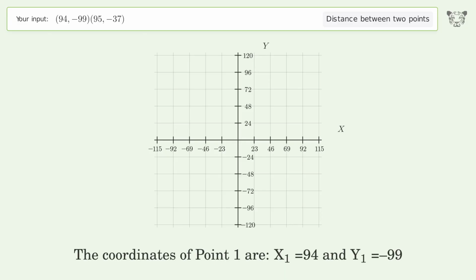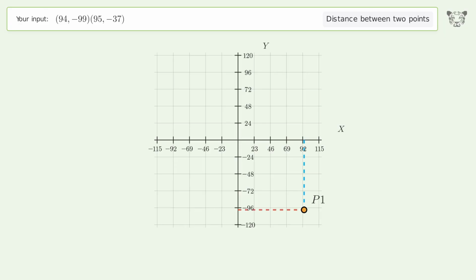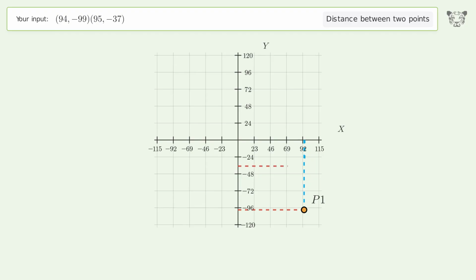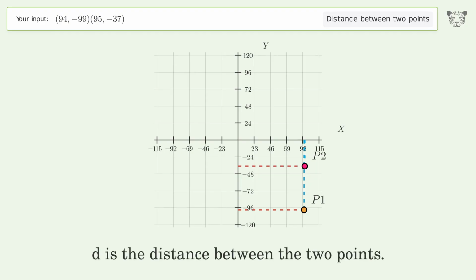The coordinates of point 1 are x1 equals 94 and y1 equals -99. The coordinates of point 2 are x2 equals 95 and y2 equals -37. D is the distance between the 2 points.